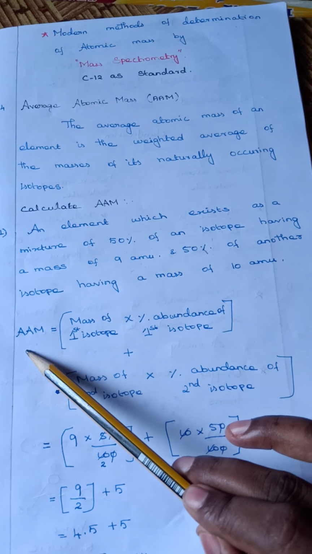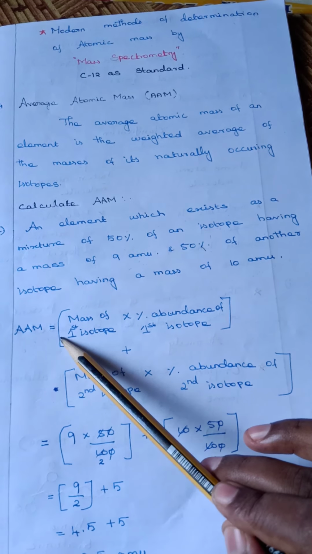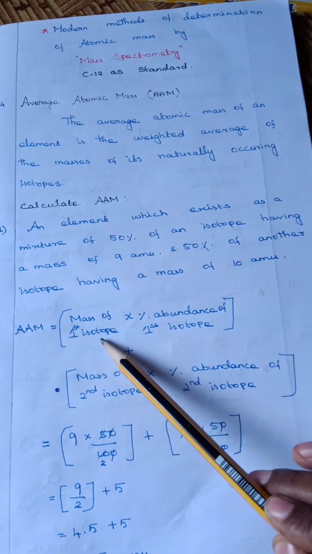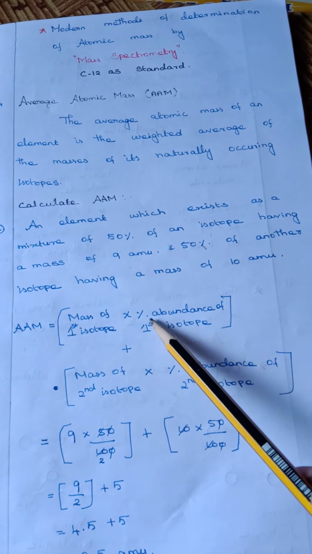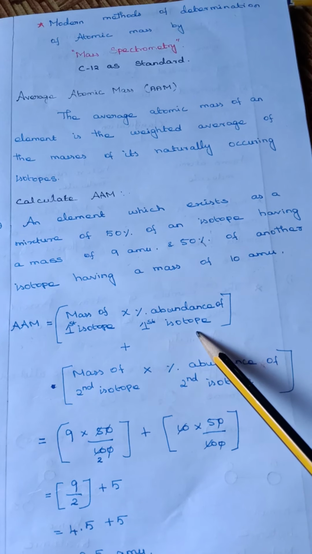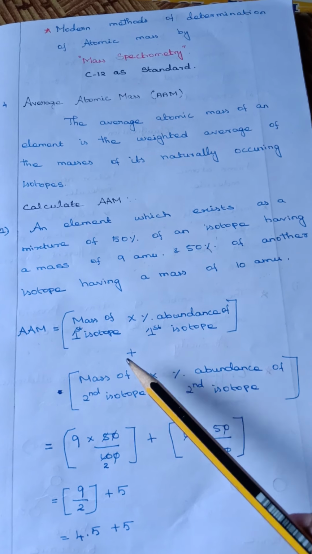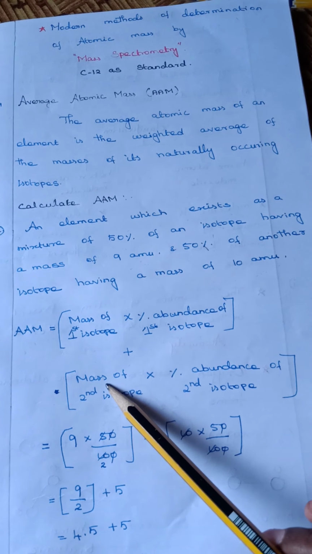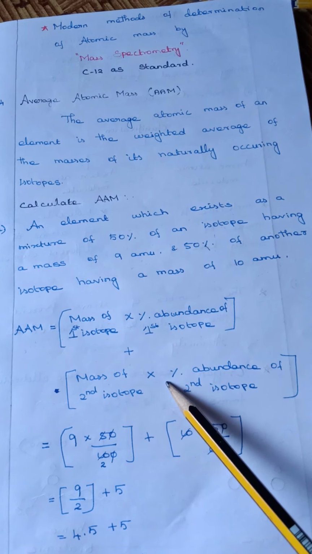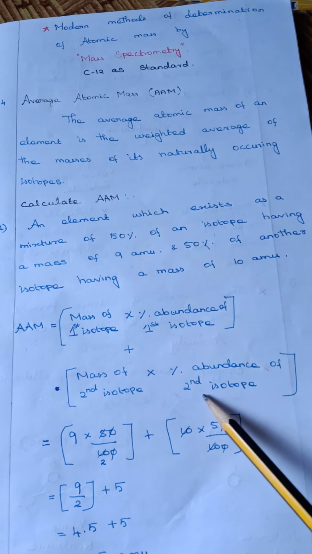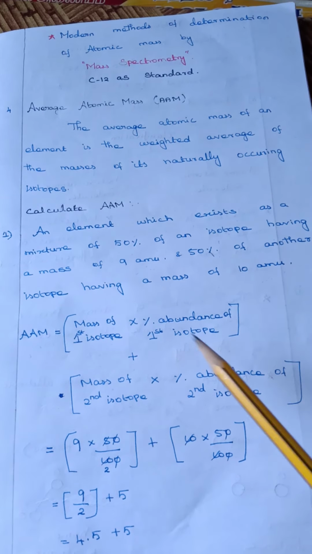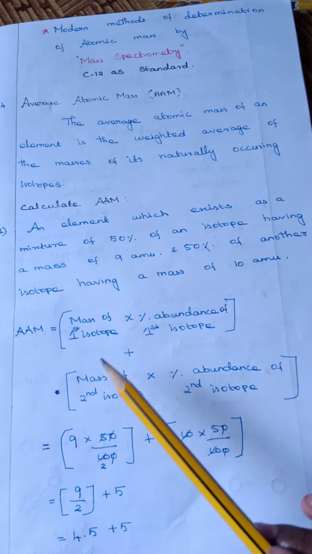That means average atomic mass is equal to mass of first isotope into percentage abundance of first isotope plus mass of second isotope into percentage abundance of second isotope. Next you apply the values.